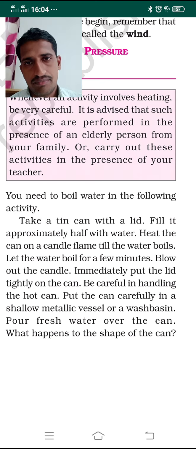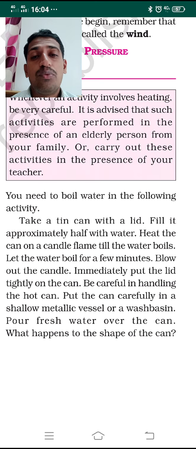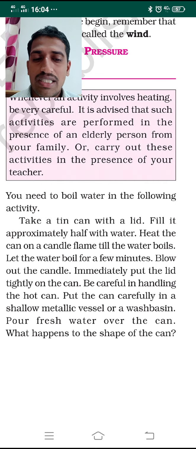Its mouth should be closed. You have to be very careful in handling the hot can. Now put the can carefully in a shallow metallic wash basin, and immediately pour fresh, cold water on the tin can. So what happens to the tin can now?